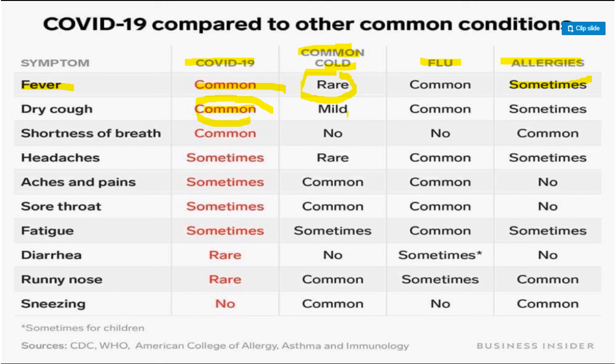It is not seen here, it is sometimes seen here. Shortness of breath is a common feature here. And shortness of breath with fever, it can be COVID because in allergies there is no fever but there is shortness of breath. So that is how you can gauge. Okay. Sore throat is sometimes seen in COVID-19, which is very common in common cold and flu. Okay, diarrhea is a rare entity here, but it is seen. Okay, like that. Sneezing is not seen in COVID-19.